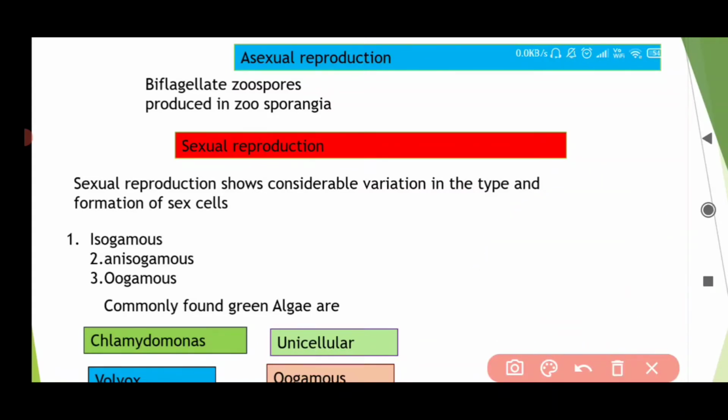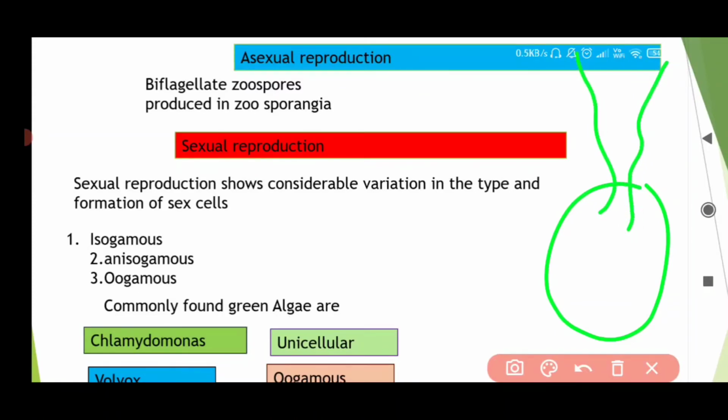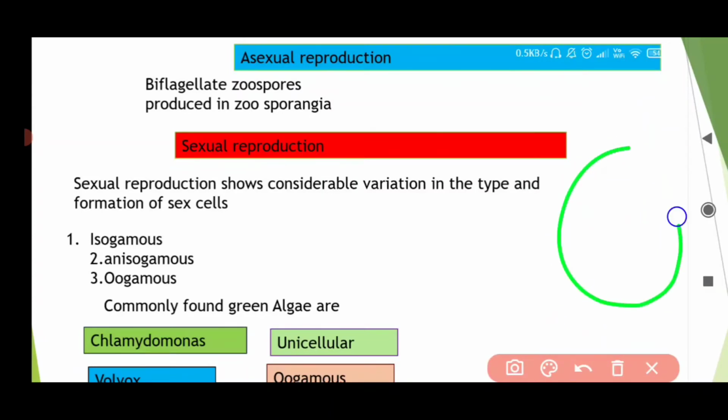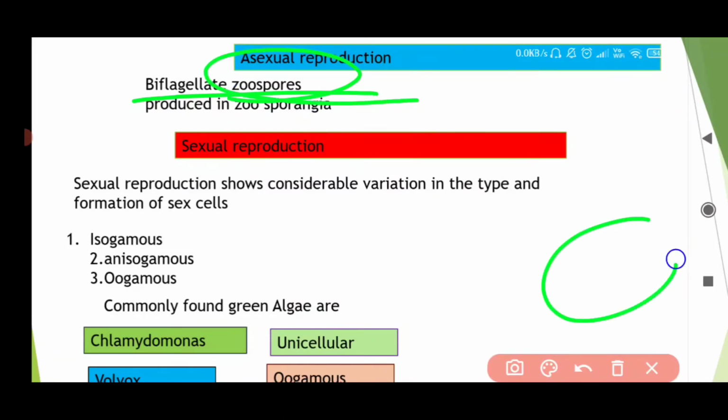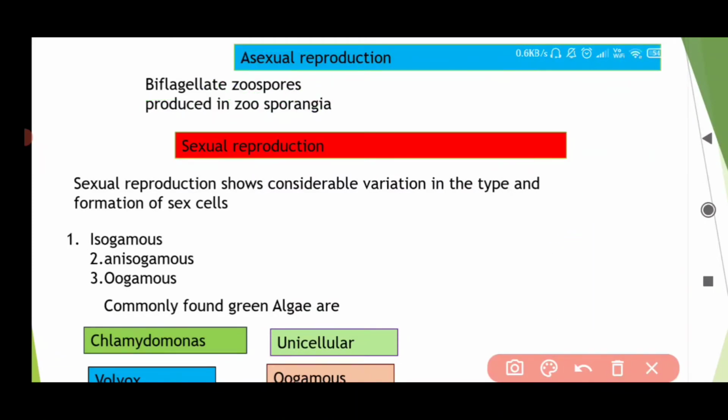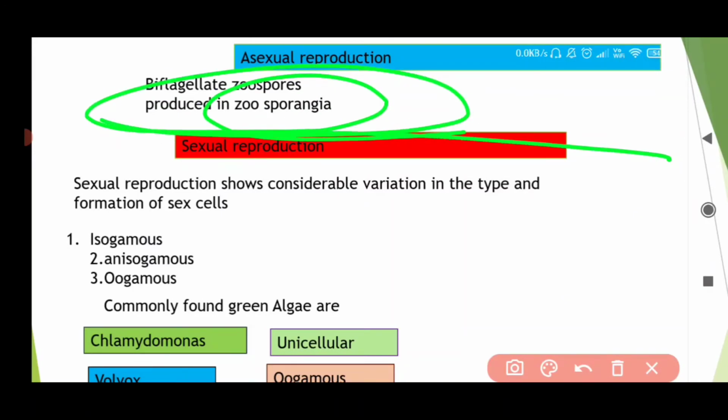Suppose this is a green alga, its body is not differentiated into leaves, roots and shoots, so I will draw its body as a thallus. It has two flagella, and apical means on the apex at the top. So they are called biflagellated zoospores. These zoospores have two flagella on the apical part, and they are produced in zoosporangia.